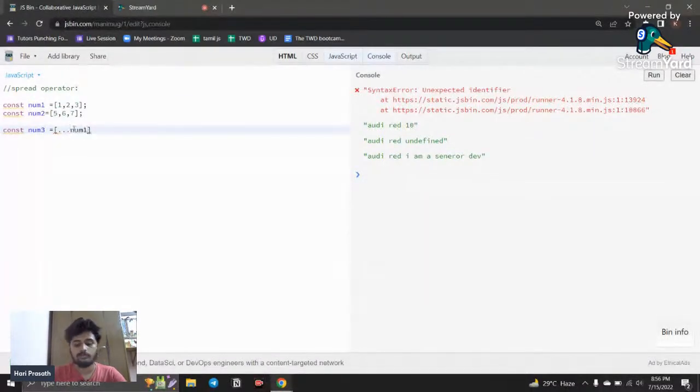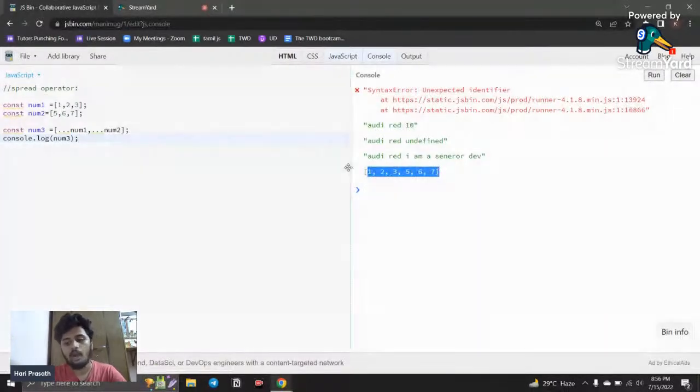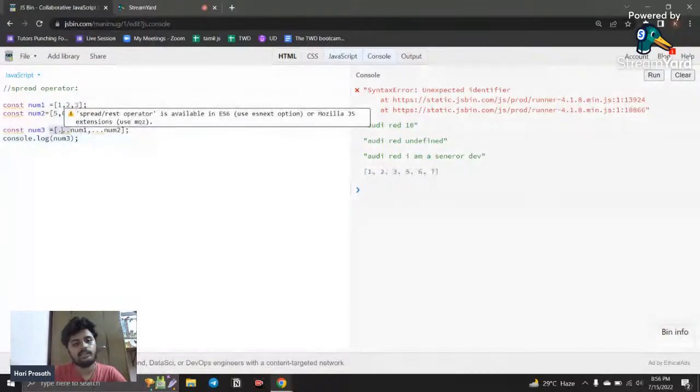Okay, so you want to enter the variable name like this, and again just give a comma and give another 3 dots and just give another variable name. Like this. If I say console.log num3 and I just run this code, you can see all the values have been written in a single array. How has it been written? Because these three dots operator is called the spread operator.